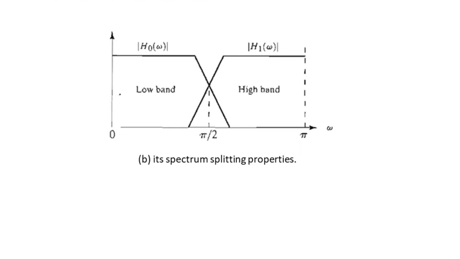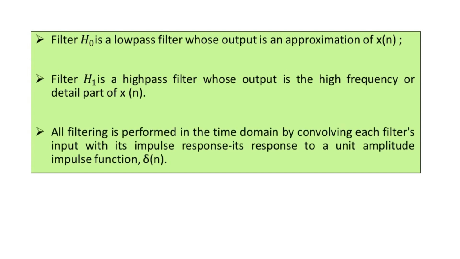So all the filtering is first of all performed in the time domain by convolving each filter's input with the corresponding impulse response and the unit amplitude impulse function, that can be denoted by delta of n. So these are the points with respect to the earlier illustration of the spectrum splitting properties. As we intend to have a selection of H0 of n, H1 of n, G0 of n and G1 of n, so that the input can be reconstructed perfectly.